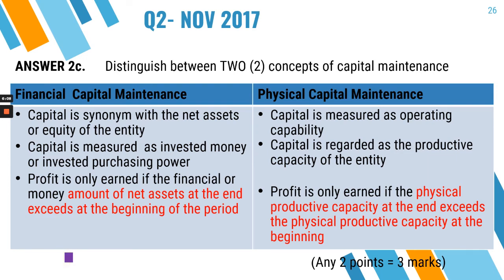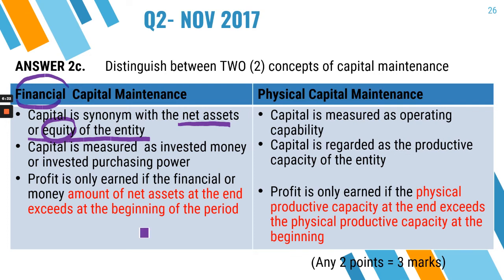When we talk about capital maintenance in terms of financial, we are talking about the focus is on net assets or equity of the company. Net asset is simply total asset minus total liabilities, right? Or net asset can also be in the form of equity, which is share capital issued and paid up plus reserve.